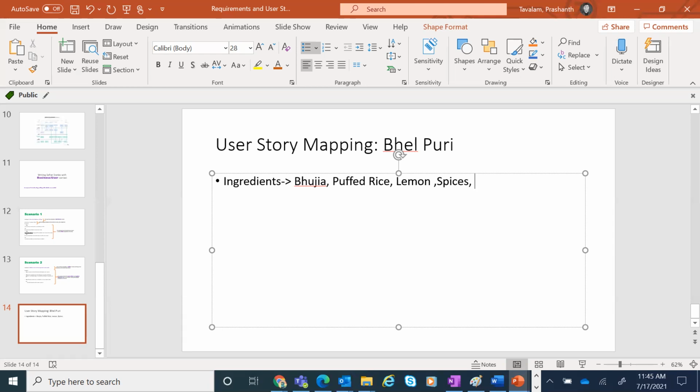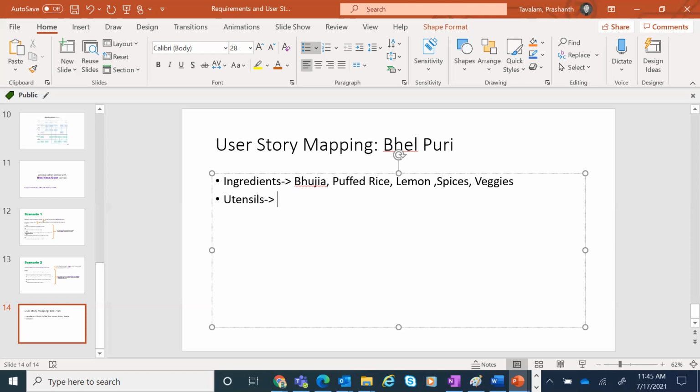Or what else? Maybe some veggies, etc. Yeah. What else is required? Something wherein it will be served. So maybe a cup or a paper roll or something.